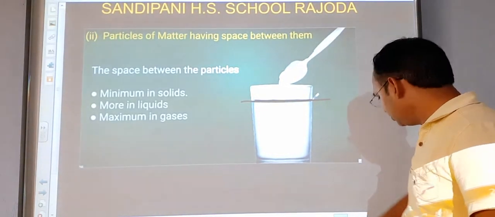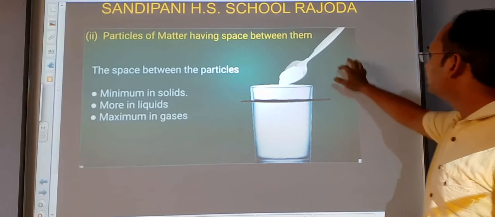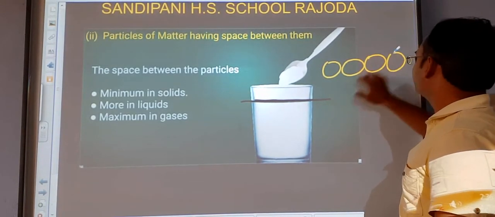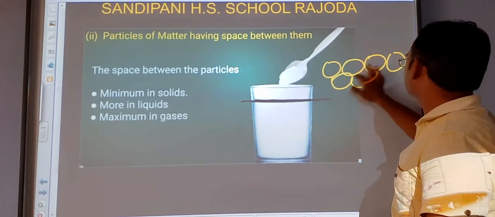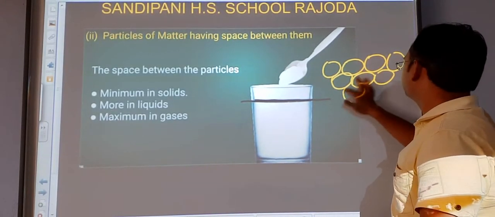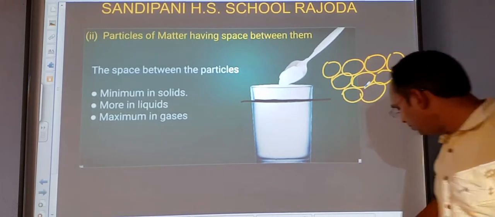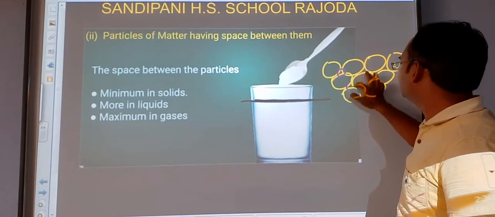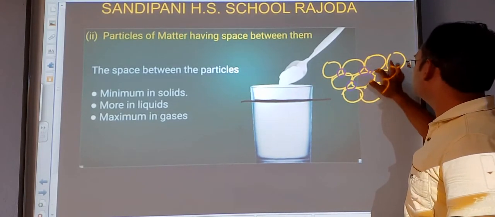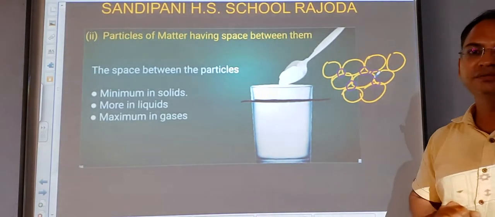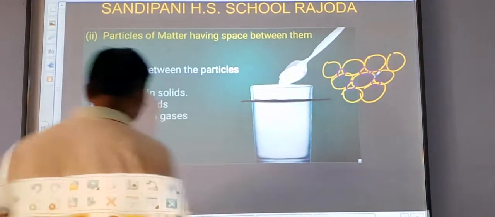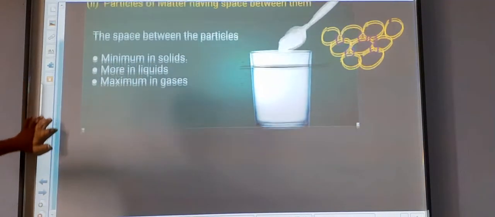Our water molecules are just like this, arranged with each other, and they possess these empty spaces. See here, these spaces are empty, just like this. We can see it on a broad level.